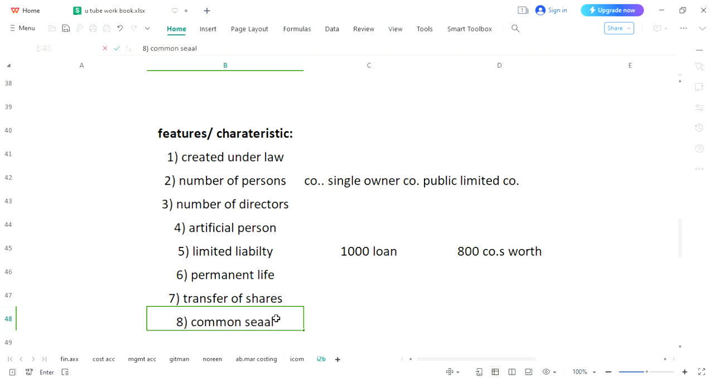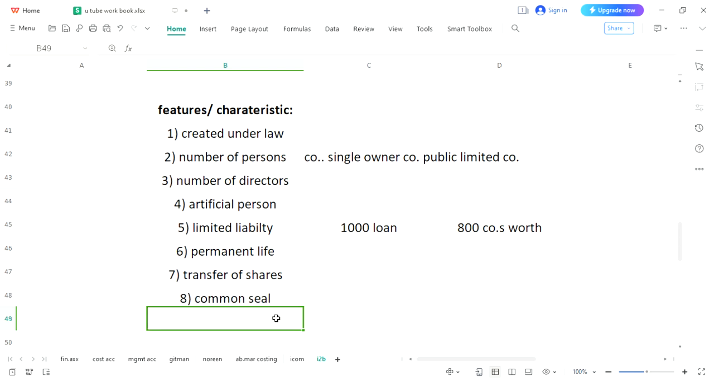Then we have common seal. As I have told you, this is an artificial person. So an artificial person cannot sign any document. So instead of signature, a stamp or common seal would be used for the signatures. Then we have separate property.